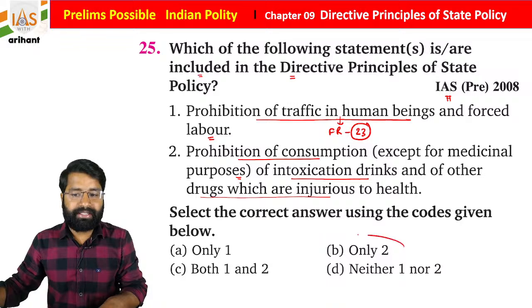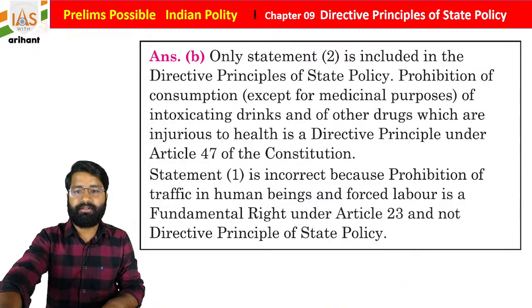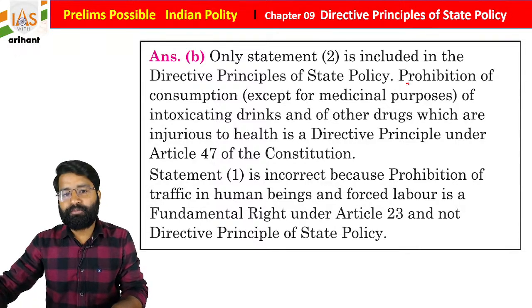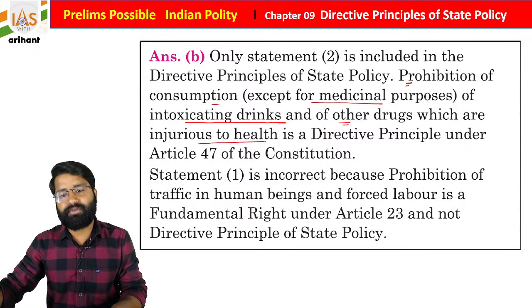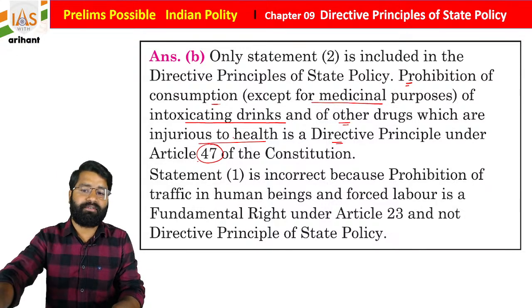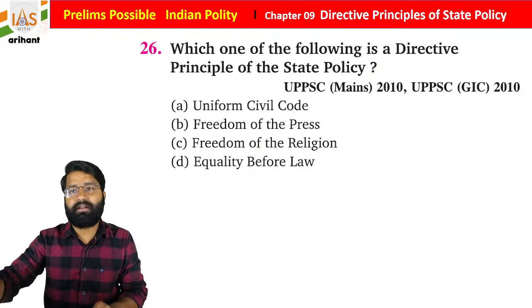So only statement 2 is going to be right. Prohibition of consumption except for medical purpose of intoxicating drink or other drugs injurious to health is a directive principle under Article 47 of the Indian Constitution. Statement 1 is incorrect because it is a fundamental right under Article 23.